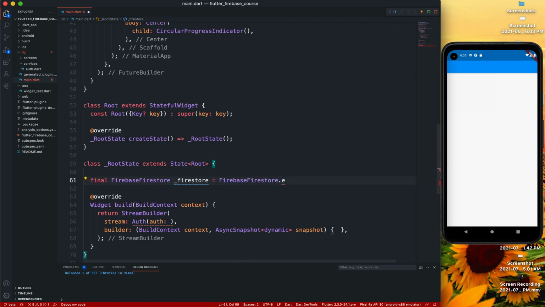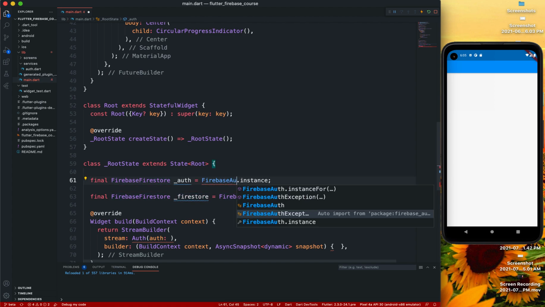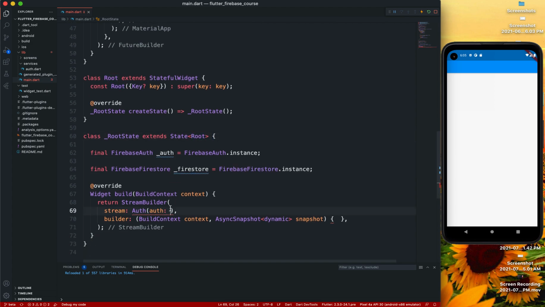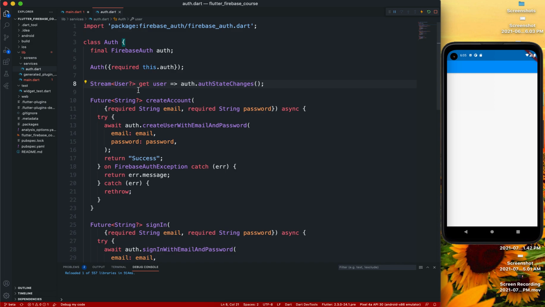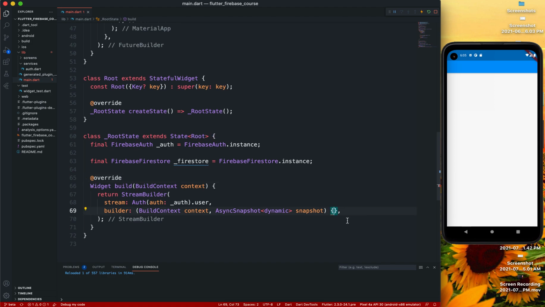Firebase Firestore.instance. What I'll do is I'll just copy that and paste this again, but I'll make that underscore auth, final Firebase auth.instance. Then we'll just pass in our authentication right there. Dot user. And this user variable is this right here, which listens to our auth state changes. If we save that, we need to also pass in something here.